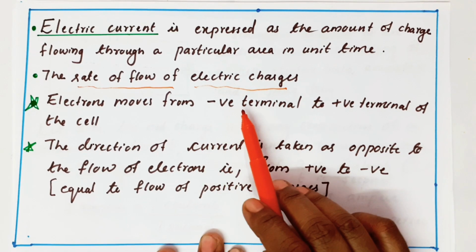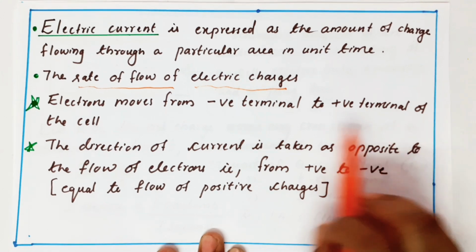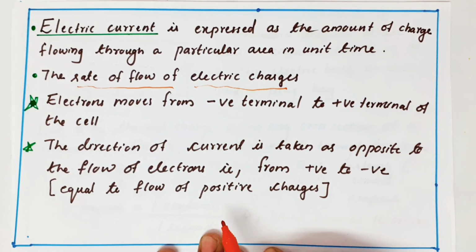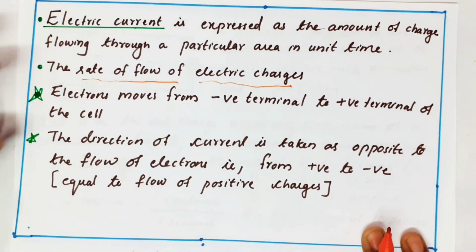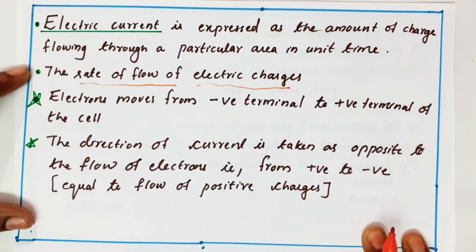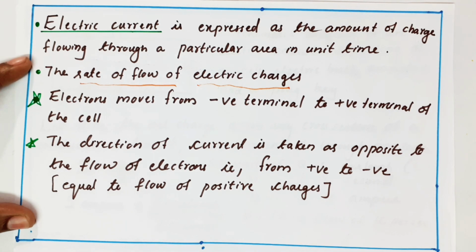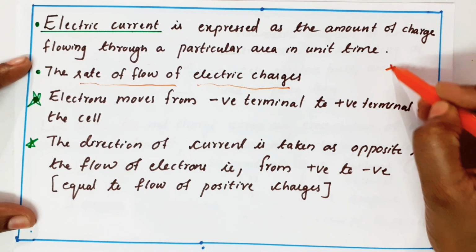Electrons move from negative terminal to the positive terminal of the cell. Okay? But we have taken the direction of current opposite to the movement of electrons. That means from positive to negative. That is equal to the flow of positive charge direction. I'll repeat. I told you current is nothing but the amount of charge flowing per unit area, per unit time.